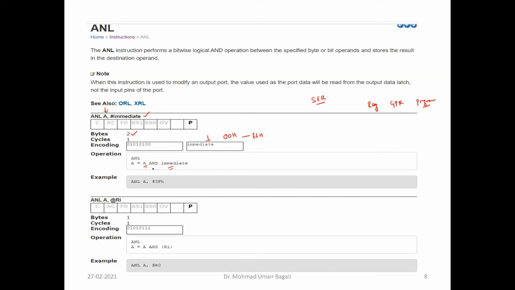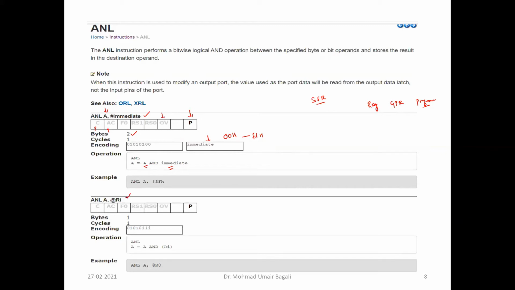Since it is not going to generate any carry, the auxiliary carry flag bit, carry flag bit and overflow flag bit are not going to be affected. Only parity, because the number of ones can result in either even or odd. So that is why only the parity flag bit will be affected.